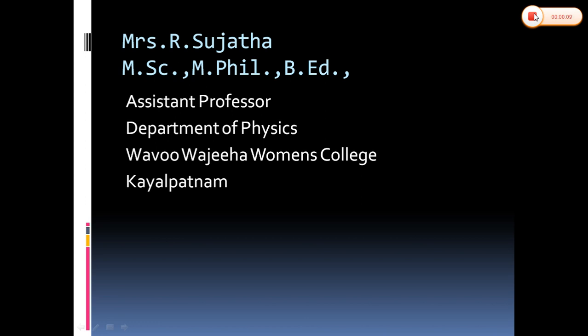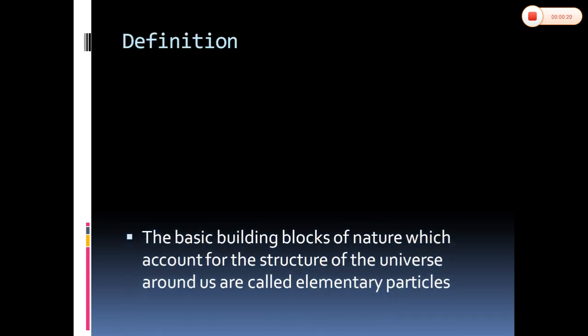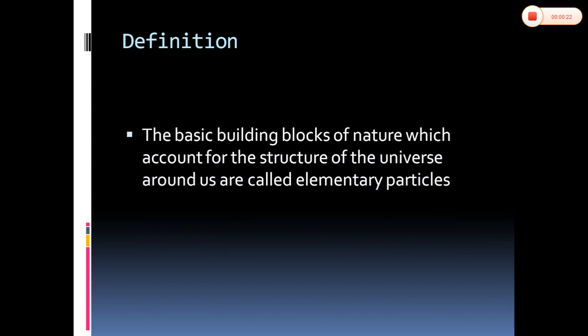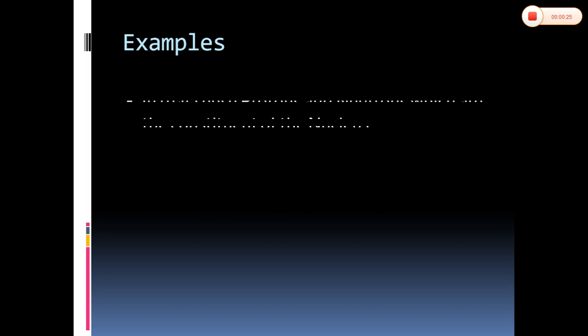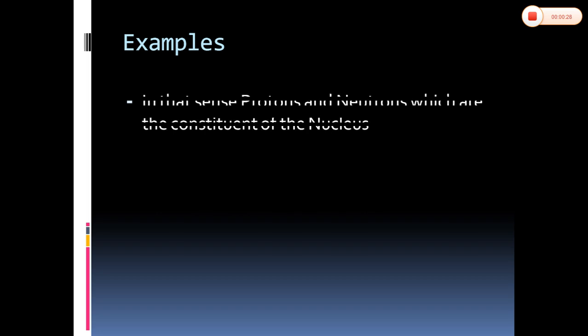In today's class, we are going to see about elementary particles. First, let us see about the definition of elementary particles. Elementary particles are basic building blocks of nature that form the universe around us.